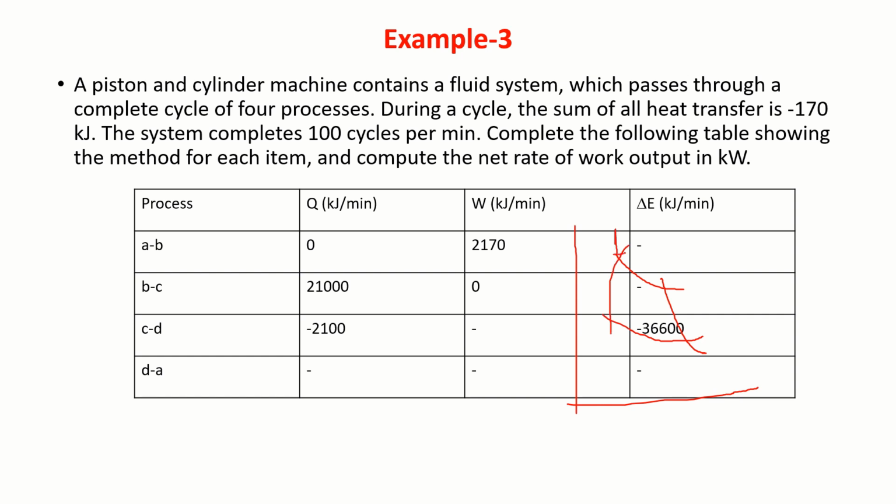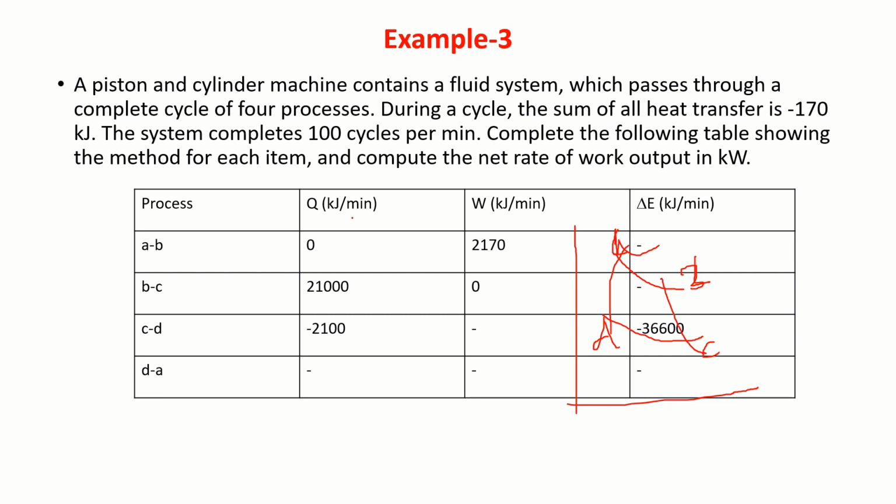You call it as 1, 2, or you call it as A, B, C, and D. Okay, this is the cycle AB, BC, CD, DA.